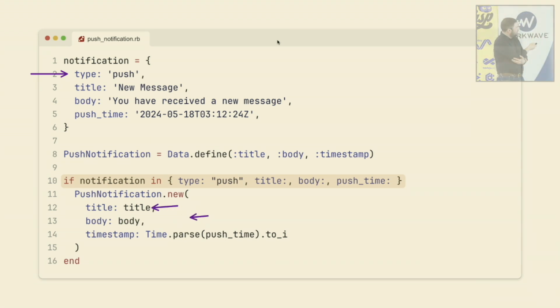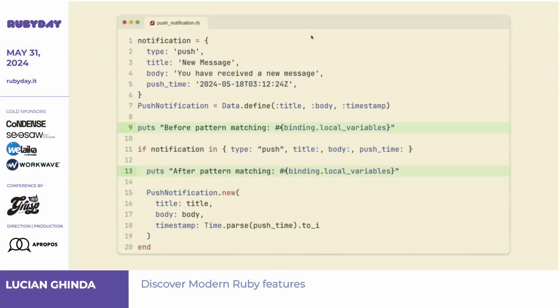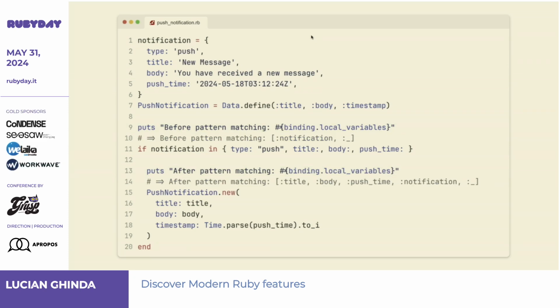So let's try to debug it a bit, right? So let's try to print local variables here. What do you think line 9 will print? What local variable names do we have there? Notification, right? That's the only local variable. This 7, it's a constant. Okay, it's not a local variable. Okay, and what do you think line 13 will print? Exactly, exactly. Yeah, you got it already. I can stop with this. Yes. So it creates local variables.